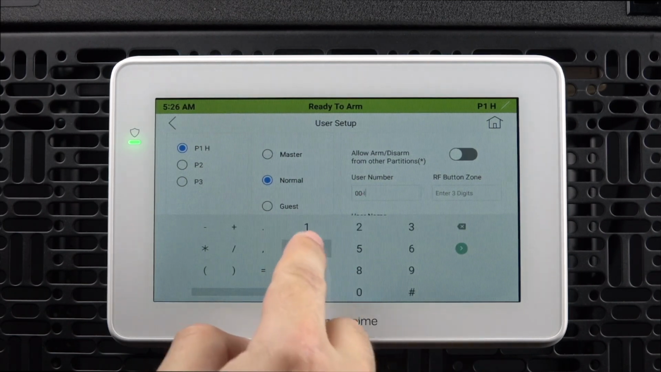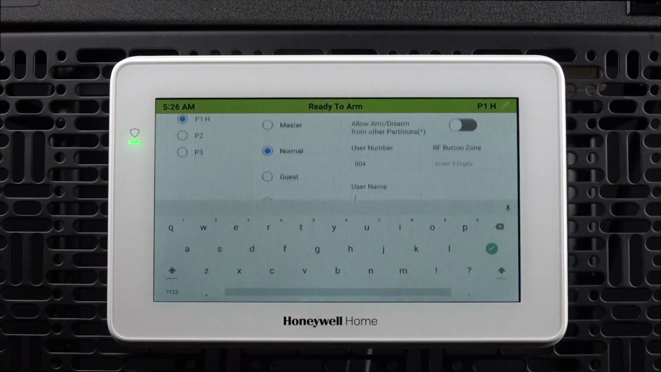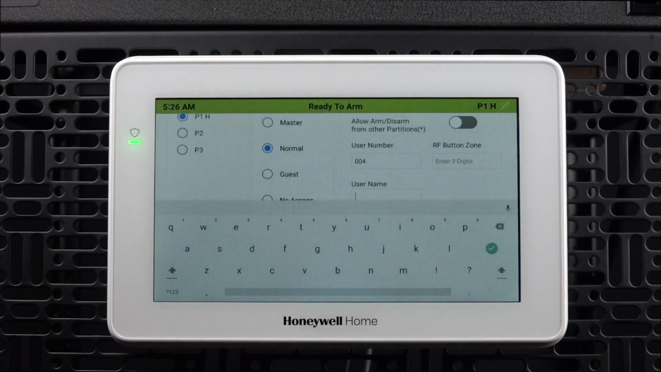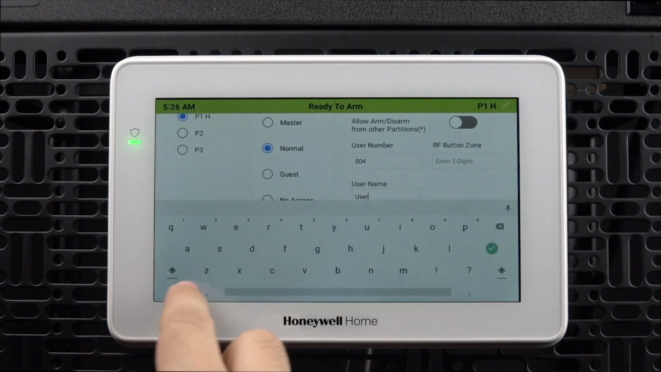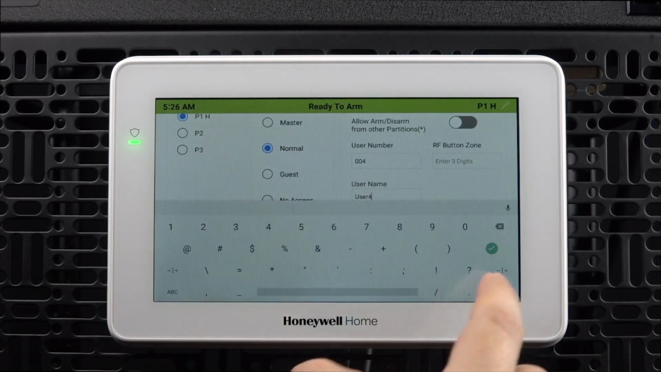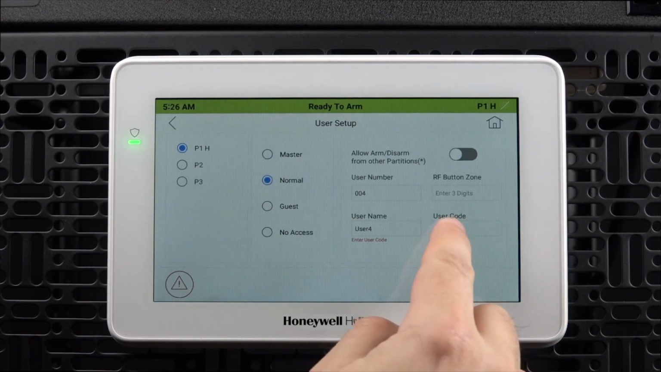Press the green arrow on the keyboard. If the user will be linked to a key fob, enter a 3-digit zone that the key fob is programmed on. Next, enter a name for the user, then press the green check mark on the keyboard. Lastly, enter the 4-digit user code.